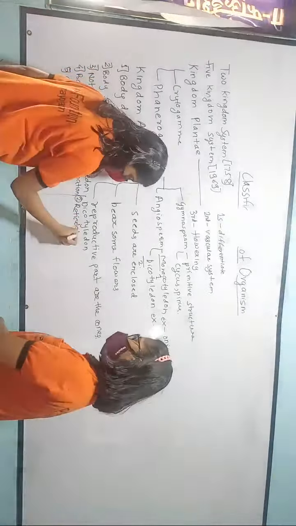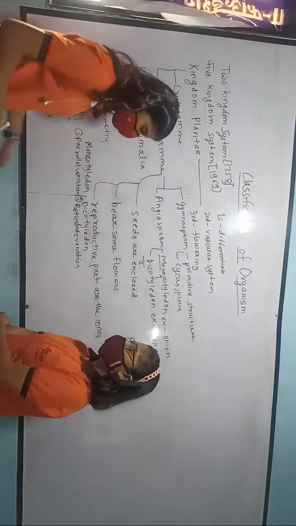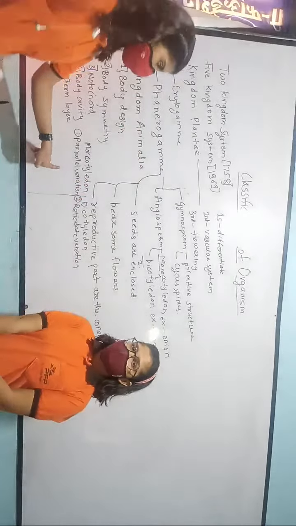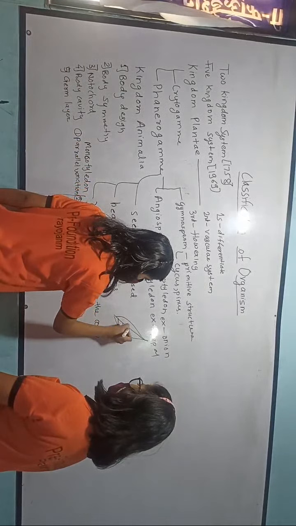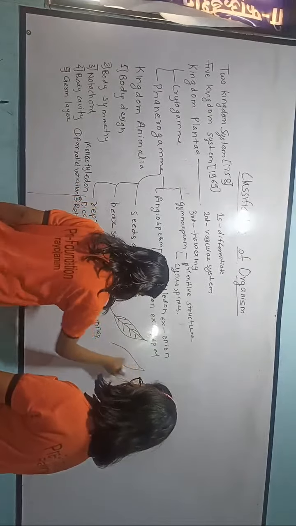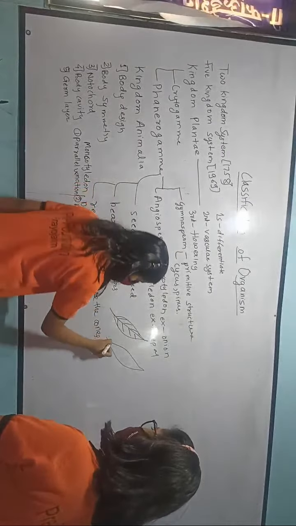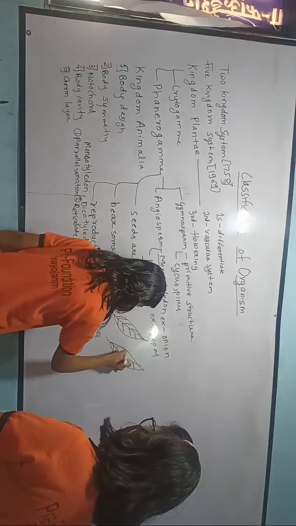The parallel venation in the leaves of the monocotyledon is like this, while the reticulate venation in the dicotyledons has a network of veins.